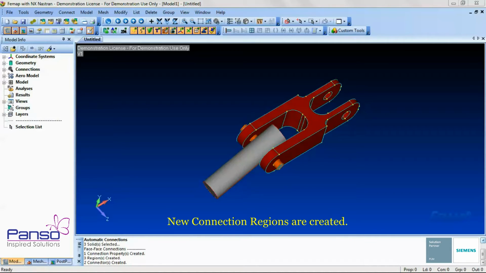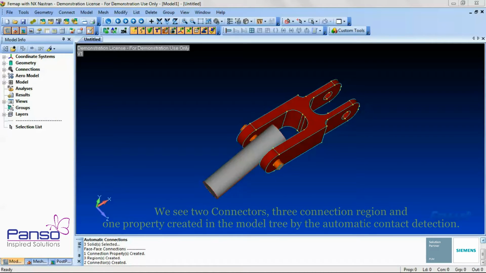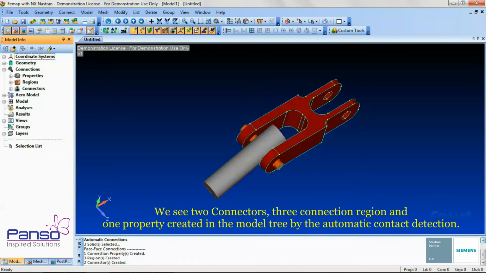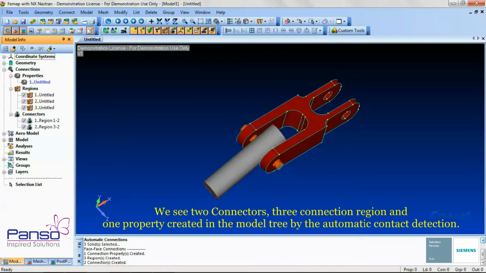Let's take a closer look at each connection property, connection region and connector created using the Connections branch of the Model Info Tree. Let's expand the Connections branch. Click on the plus sign to the right of the title to see the different connection entities. We will notice that 2 connectors, 3 connection regions and 1 property were created in the model by automatic contact detection. Let's create loads and constraints.